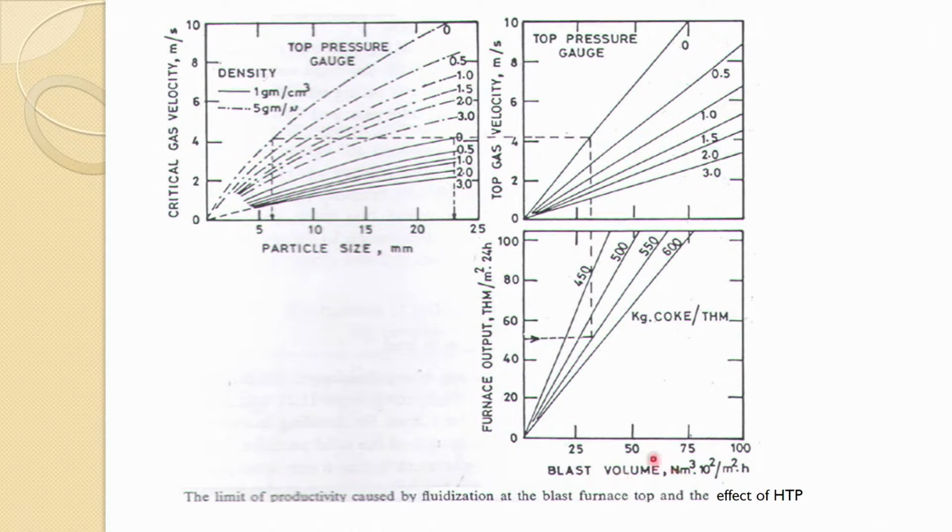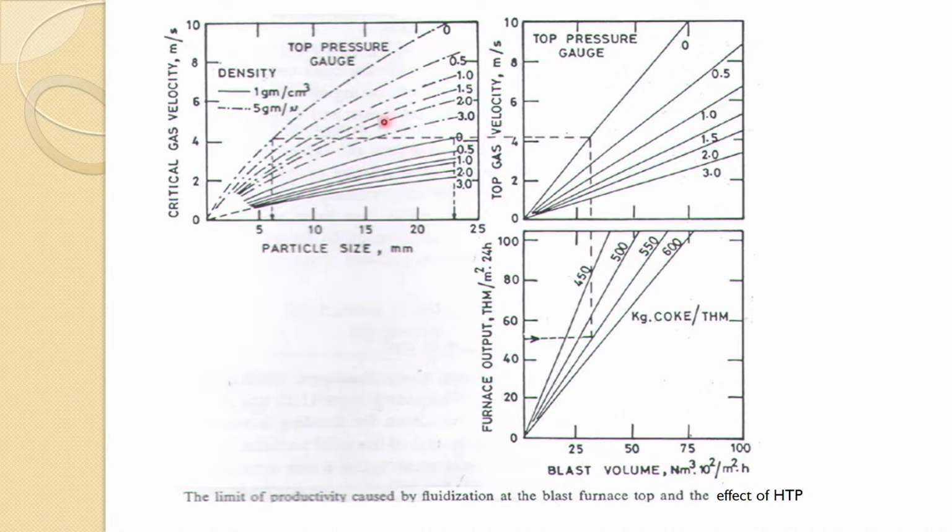coke rate. So, the blast volume is also there, and at what height of top pressure you are operating, you can choose one of those lines and then decide based on that what sort of particle size you should have in the blast furnace to achieve that furnace output, depending of course on the gas density. So, the gas density curve is here for the 0, and this is the charge material density or ore density, 5 gram per centimeter cube.